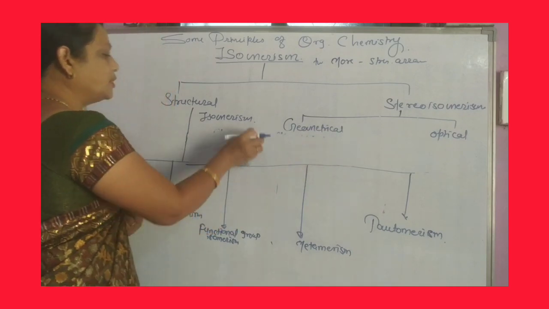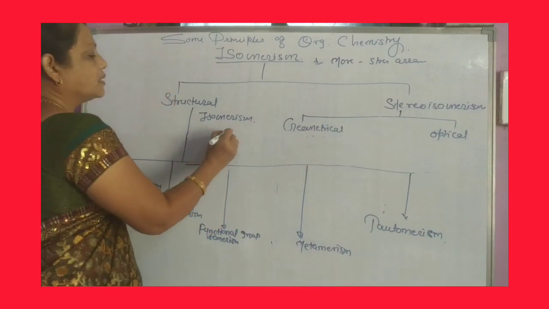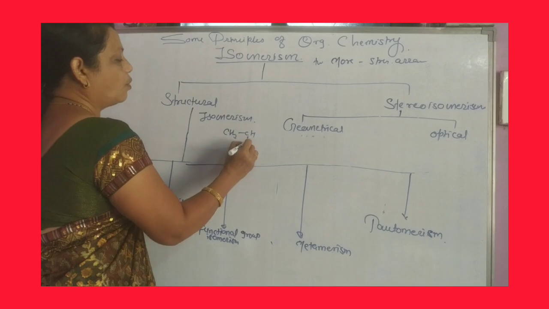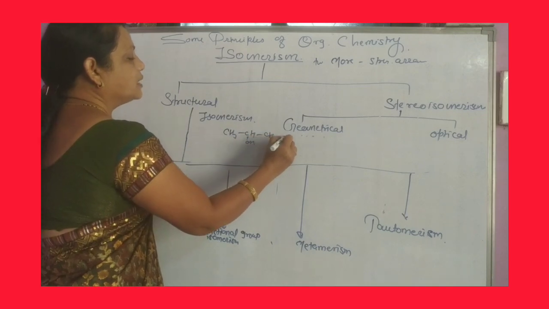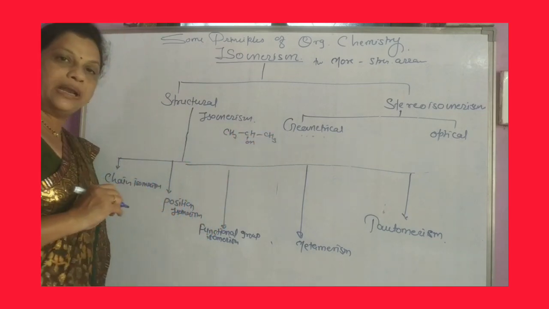Another example of position isomerism is CH3CHOHCH3. This is called secondary propyl alcohol.